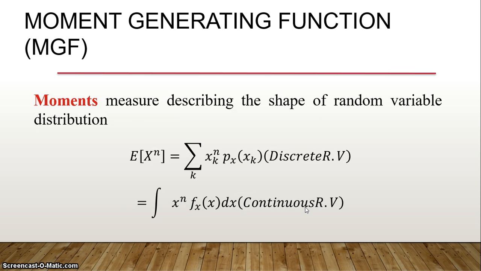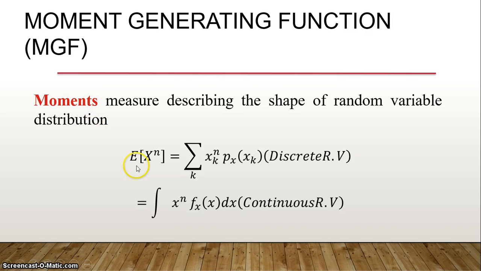Coming to moment generating function. In the last lecture we have seen moments. Moments always measure the statistical property of the distribution. Every time either the spread is increased or the tail of the distribution is extended towards left or right, that is skewness, and kurtosis tells you how pointy the distribution is. Like that, if you go for nth order moment, then the shape of the random variable distribution, the density function, how it looks like, is signified by the moment.